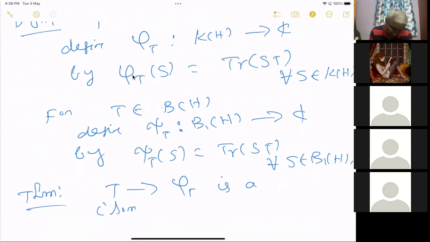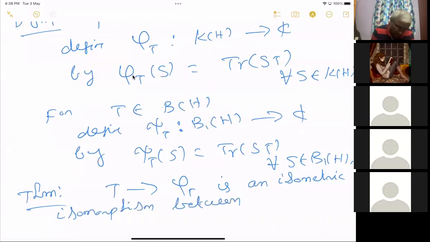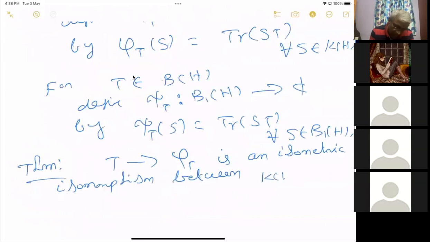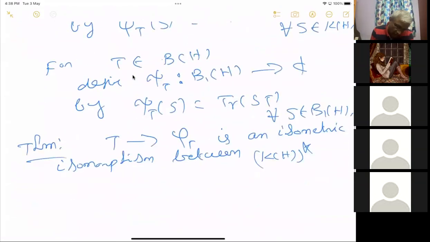Let me write: isometric isomorphism between, so initially we used phi T, but we have to use the other way, between B1H and K of H star.